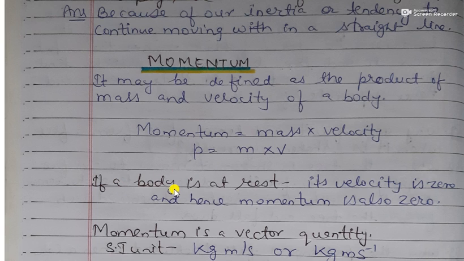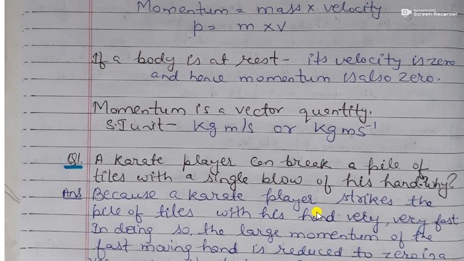When a body is at rest, not moving, its velocity is 0, so its momentum would also be 0.